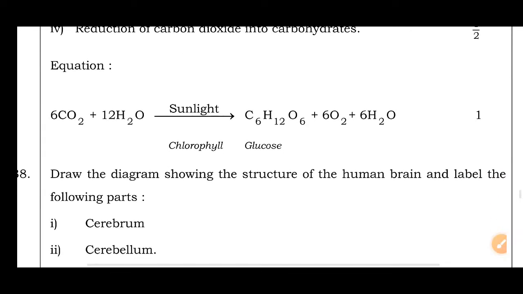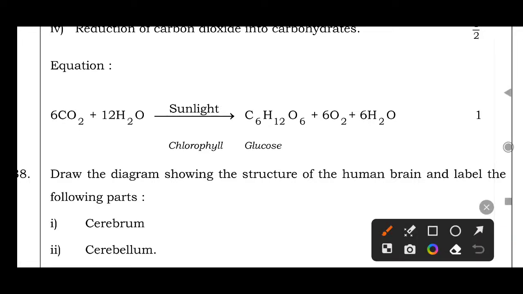Then its equation: carbon dioxide reacts with water in the presence of sunlight and chlorophyll. What does it give? It gives glucose, C6H12O6, with liberation of oxygen and water vapor. Okay, this is the balanced chemical equation. If you practice well, these equations are very easy.